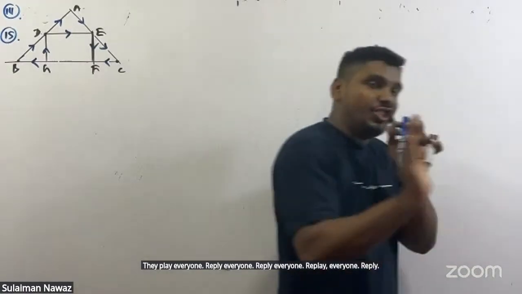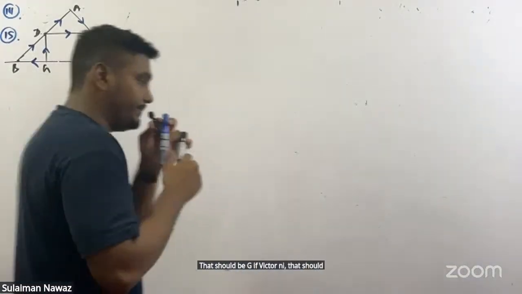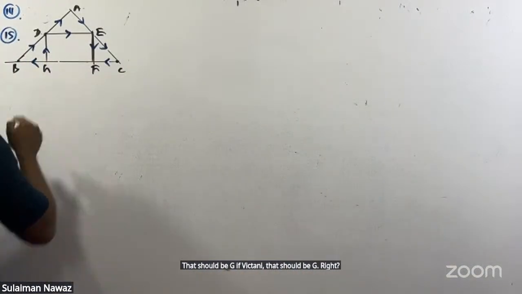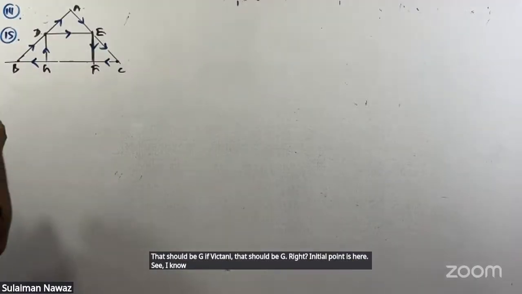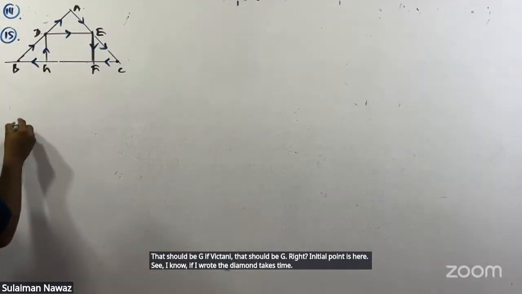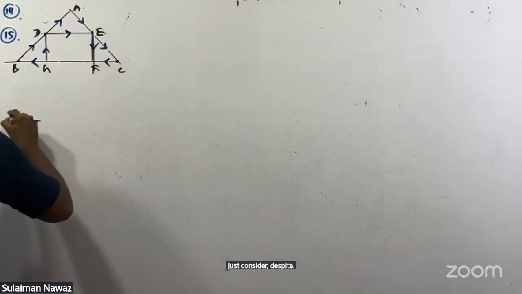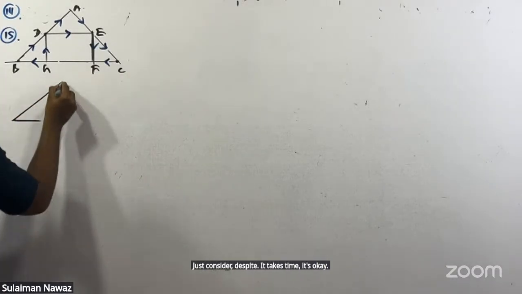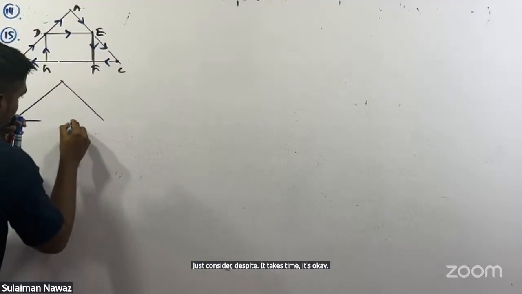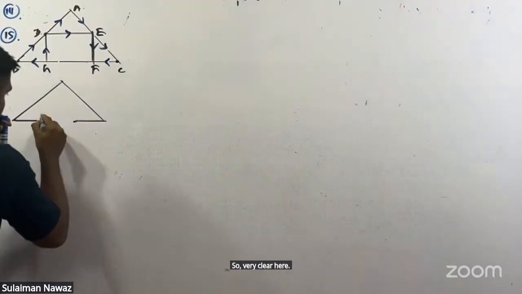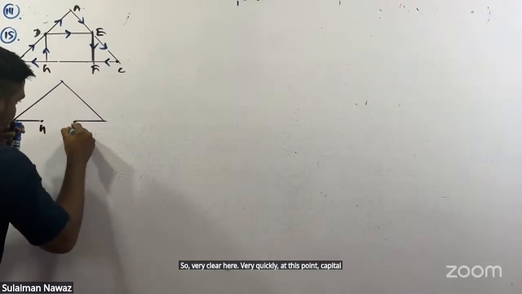That should be the GF vector. Right, the initial point is here. I know if I draw the diagram it takes time, but it's okay. Just consider this part. This is point capital G, and this is going to be point capital A.